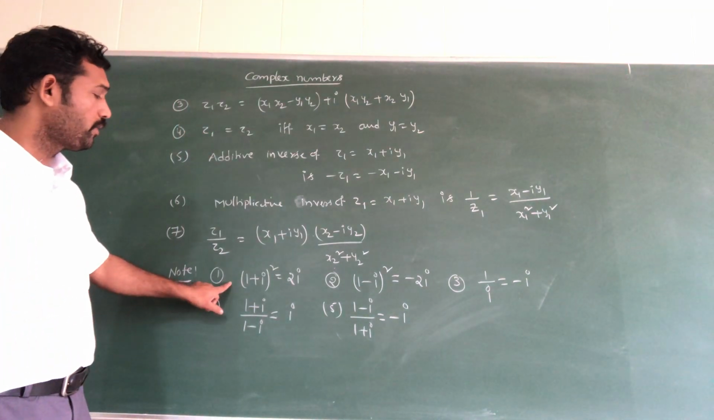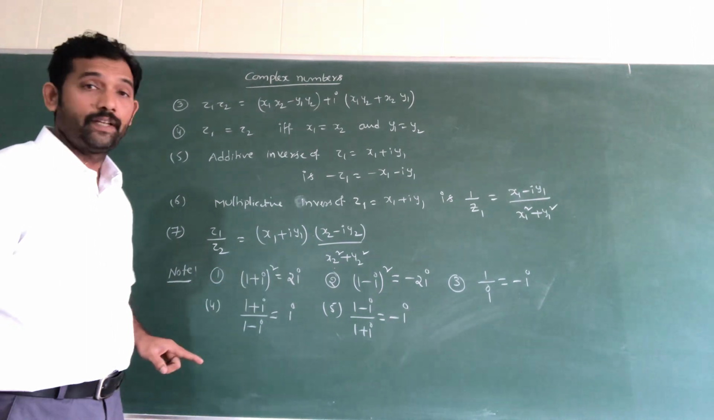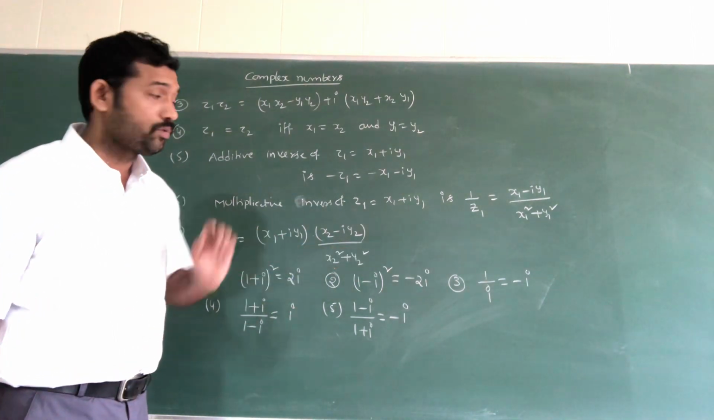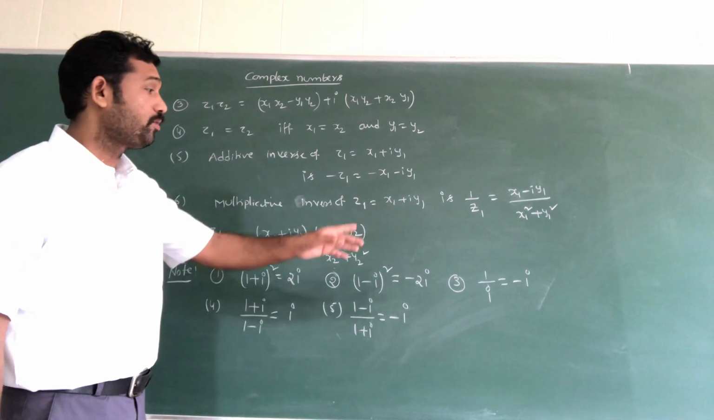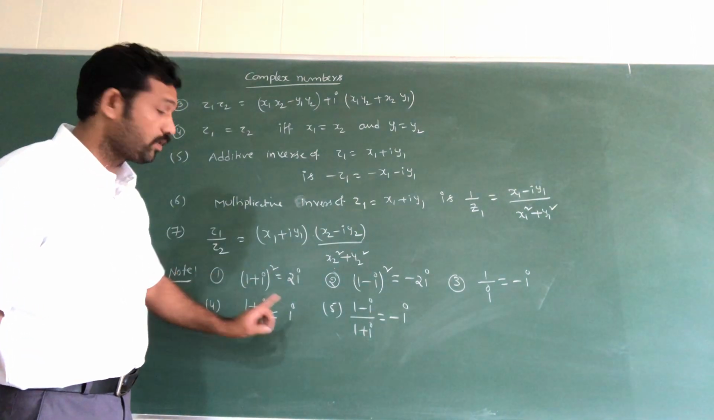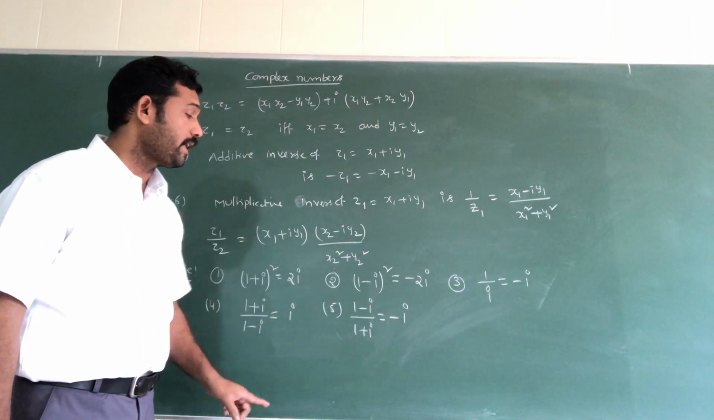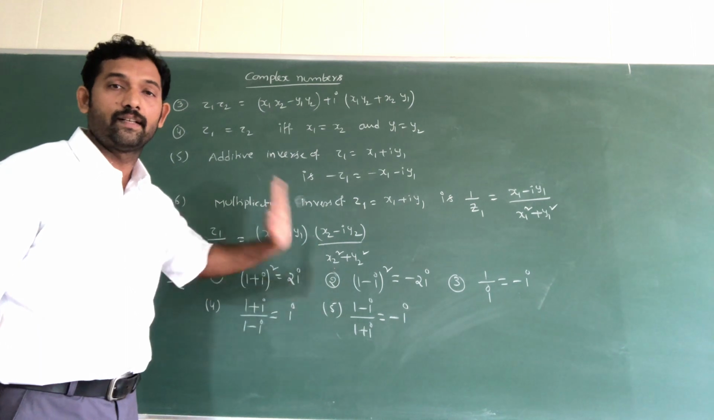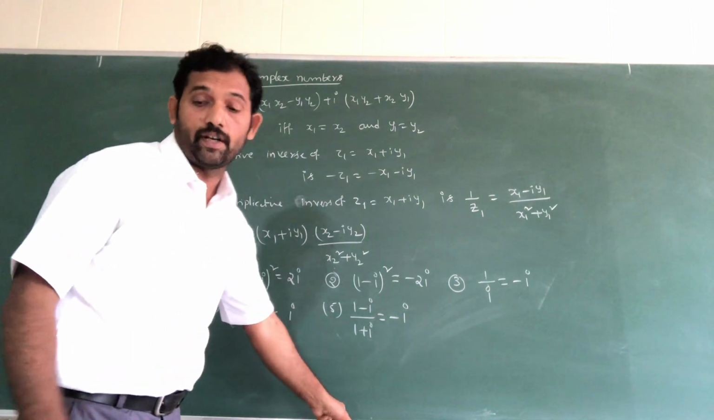So first point is what? 1 plus I whole square is equal to 2I. 1 minus I whole square is equal to minus 2I. 1 by I is equal to minus I. 1 plus I divided by 1 minus I is equal to I. Next, 1 minus I divided by 1 plus I is equal to minus I. So remember these results. Right? Next, continuation.